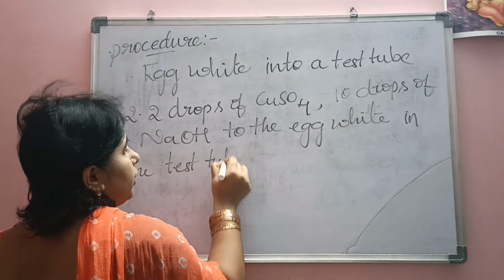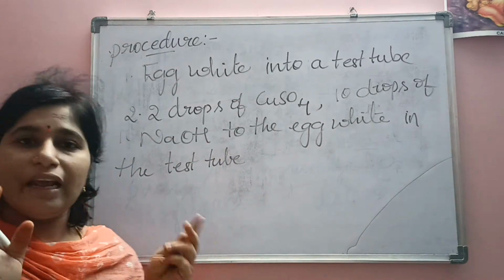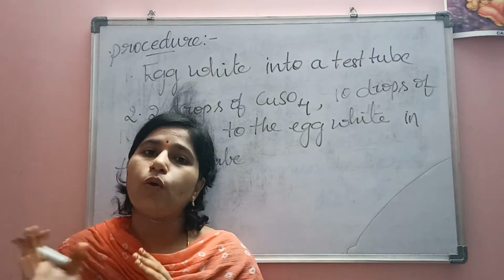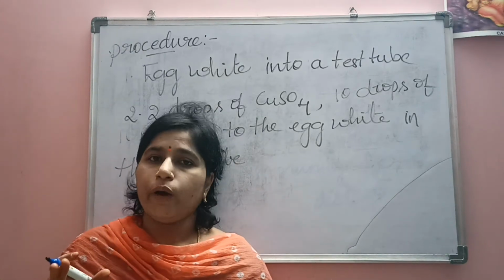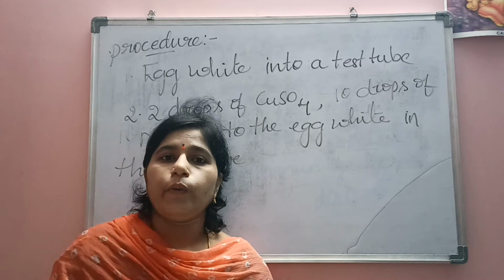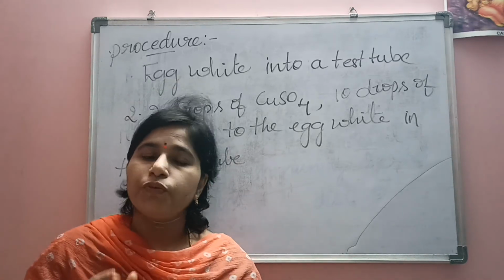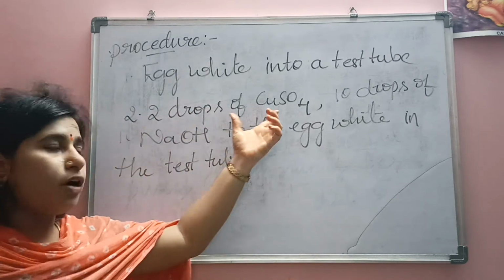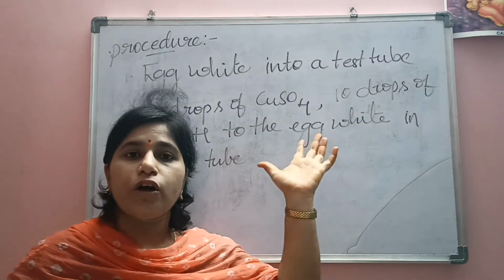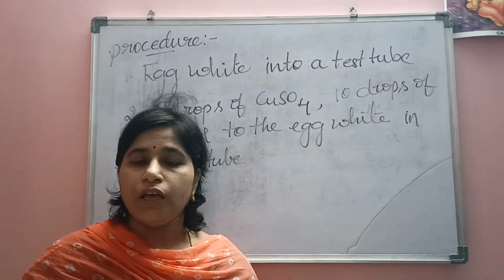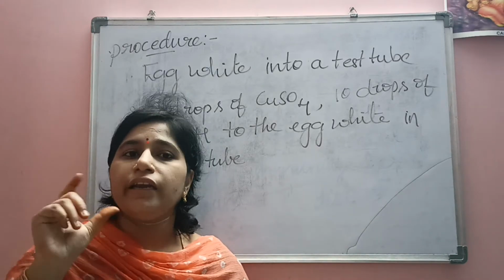So here, you are taking one egg, breaking it, separating the yolk, and separating the egg white. Now you are collecting the egg white into the test tube. After collecting it, you are adding 2 drops of copper sulfate and 10 drops of sodium hydroxide into the test tube.